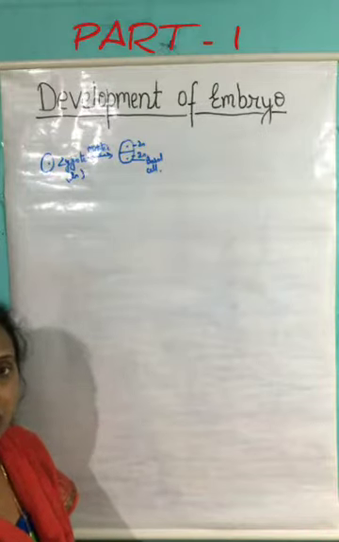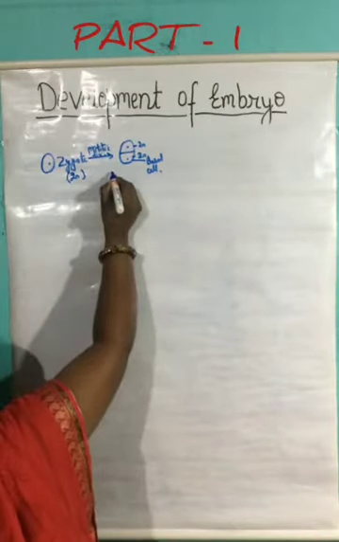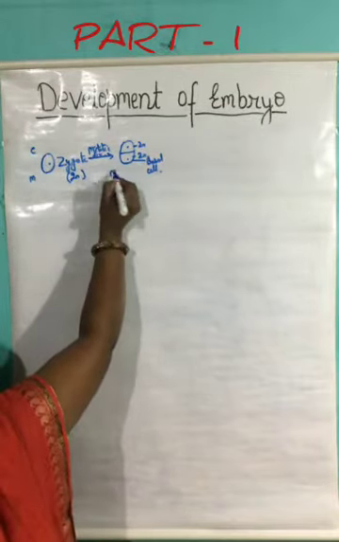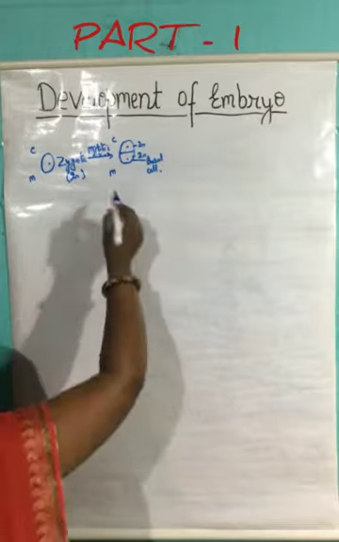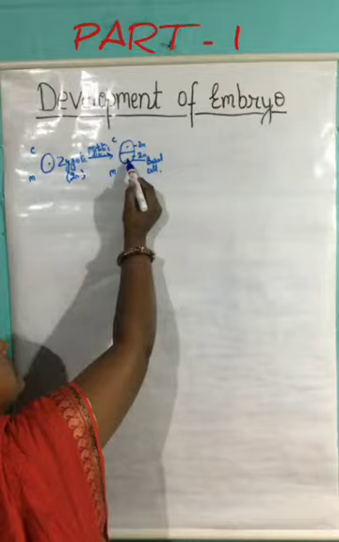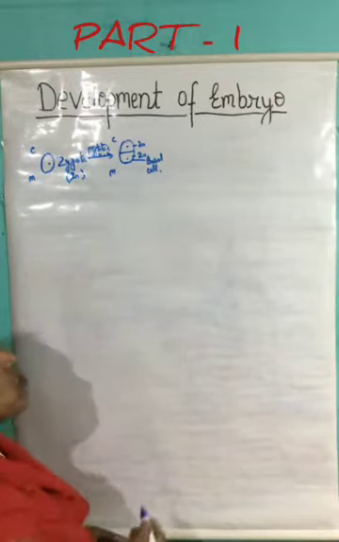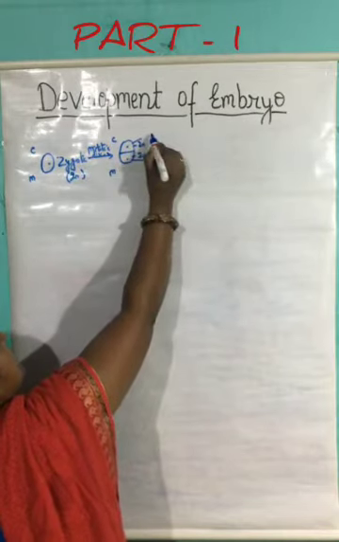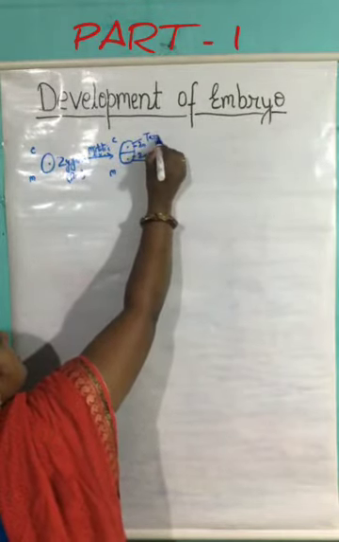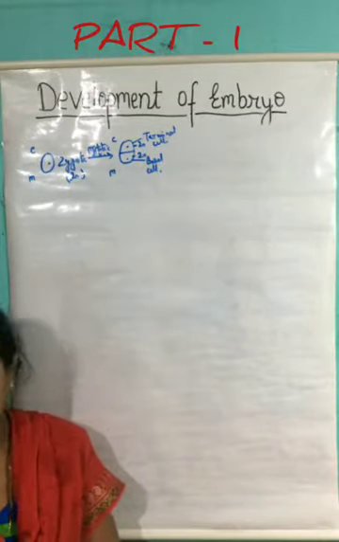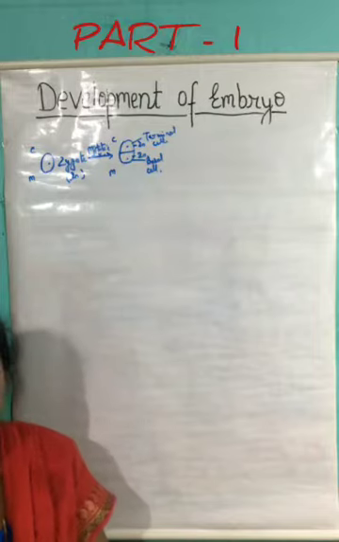Now, which one is going to form the basal and which one is going to form the terminal? For that we have to write here that this is the micropylar end, this is the chalazial end. So, as a result of the division, the two celled structure is formed, and the cell that is formed towards the micropylar end is called the basal cell, whereas the cell that is formed towards the chalazial end is known as the terminal cell. So, the formation of the two celled structure has taken place.